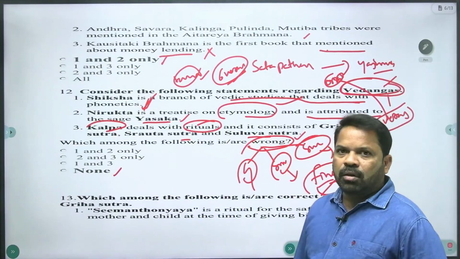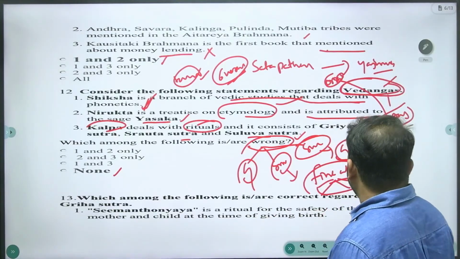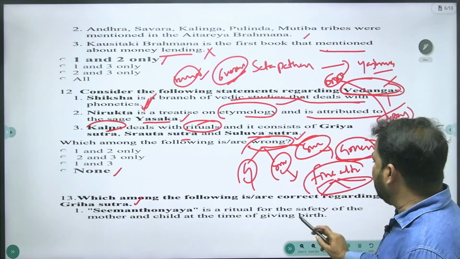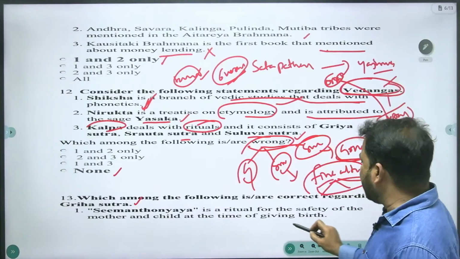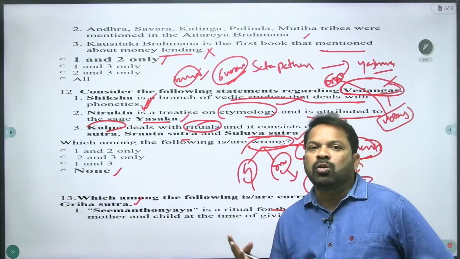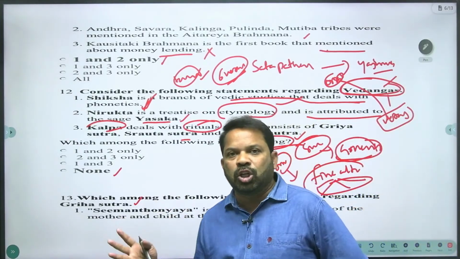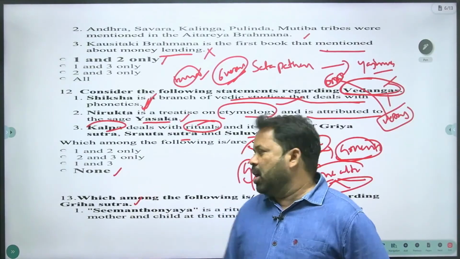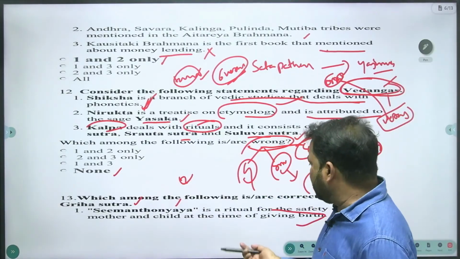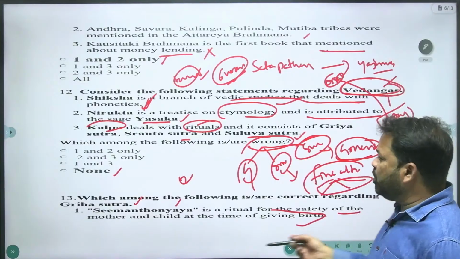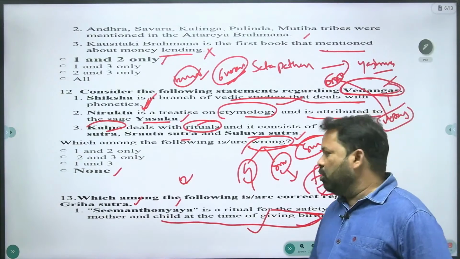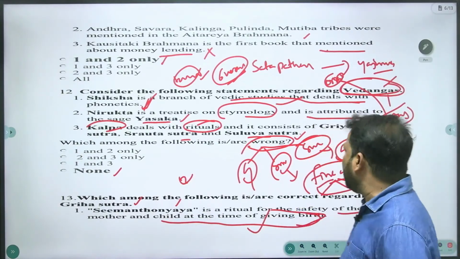Which among the following are correct regarding Griha Sutra? Simanto Nyaya is a ritual for the safety of the mother and child at the time of giving birth. Yes. According to Griha Sutra, every individual had to perform 16 rituals from womb to tomb. And one of the rituals, the third ritual, is Simanto Nyaya, which at present we call Srimantam. The ritual for the safety of the mother and the child at the time of giving birth. That is the right statement. Even today we are doing Srimantam or the Simanto Nyaya.